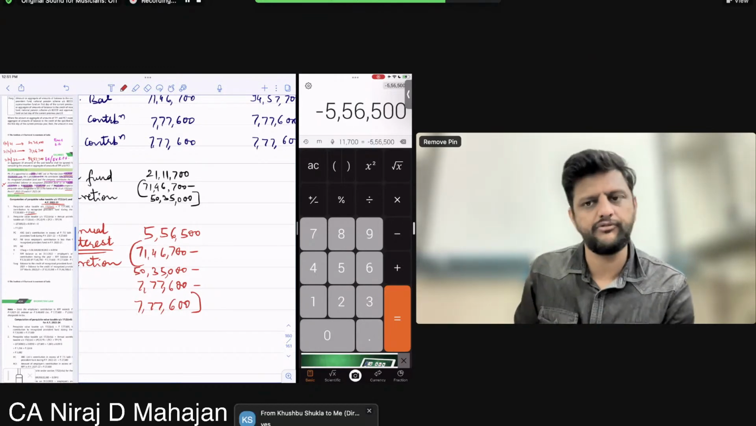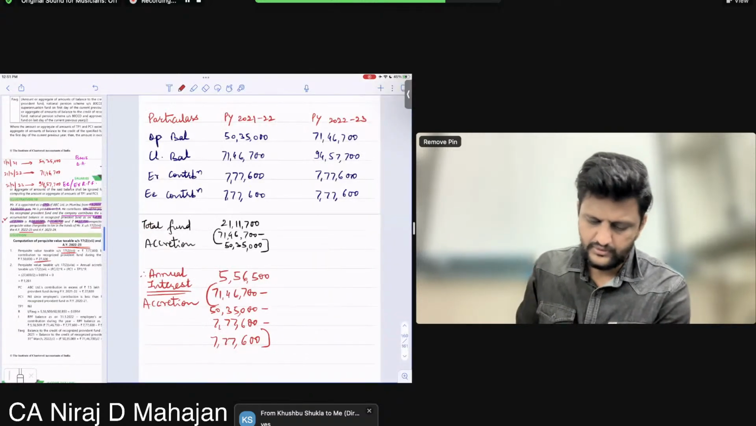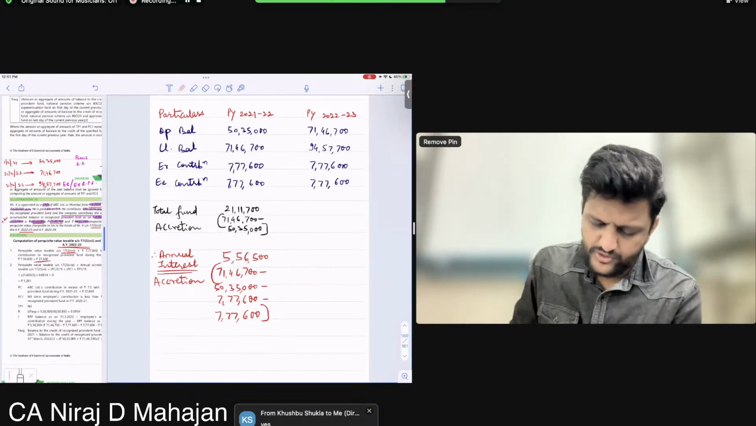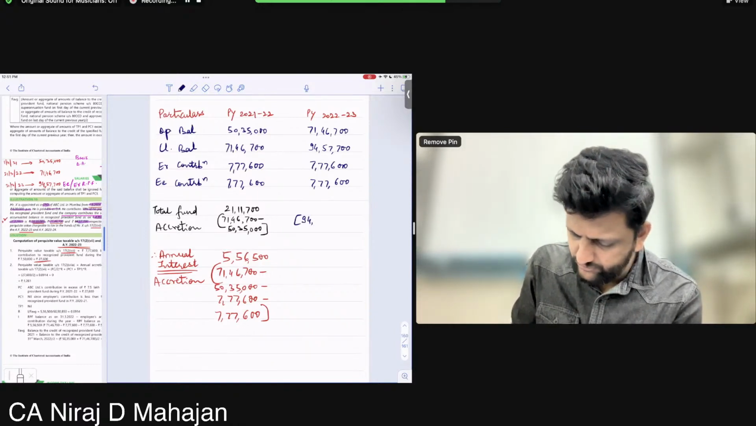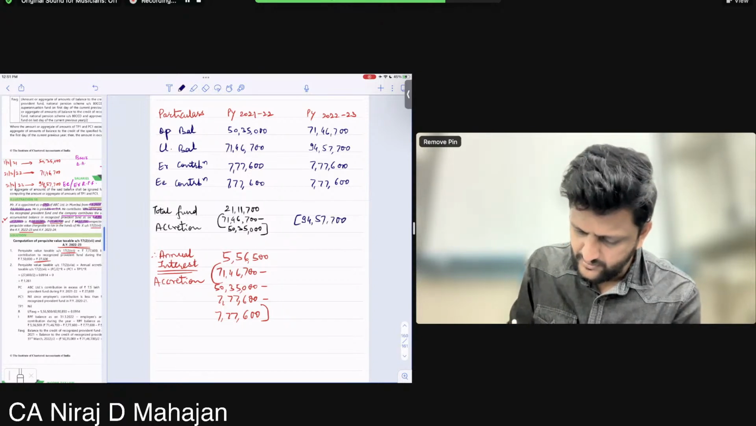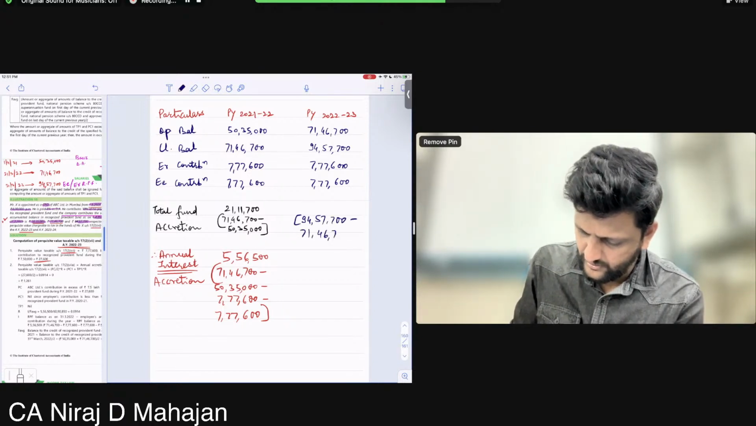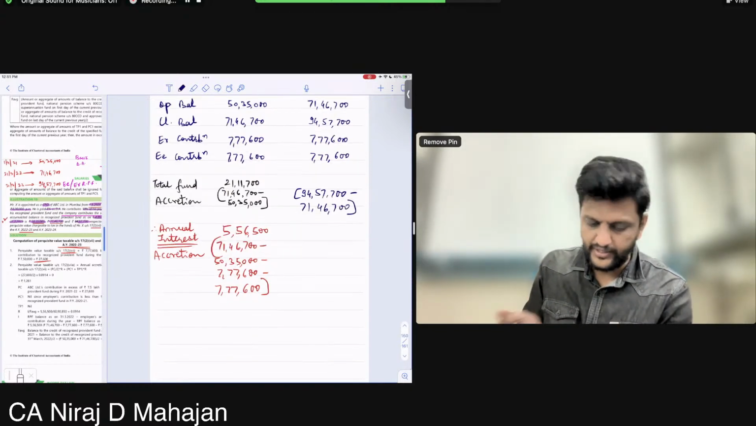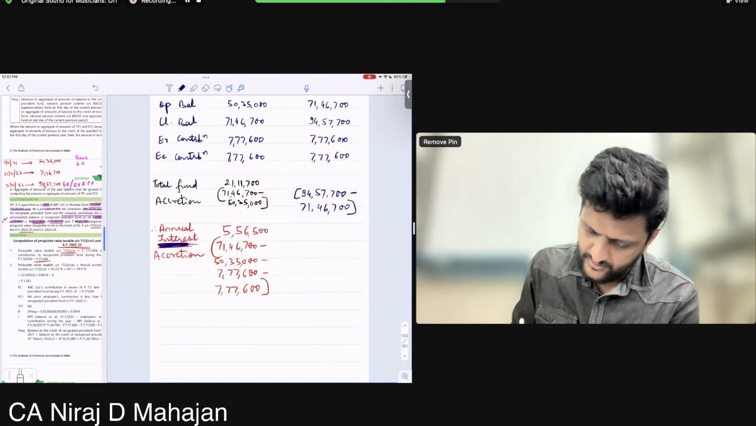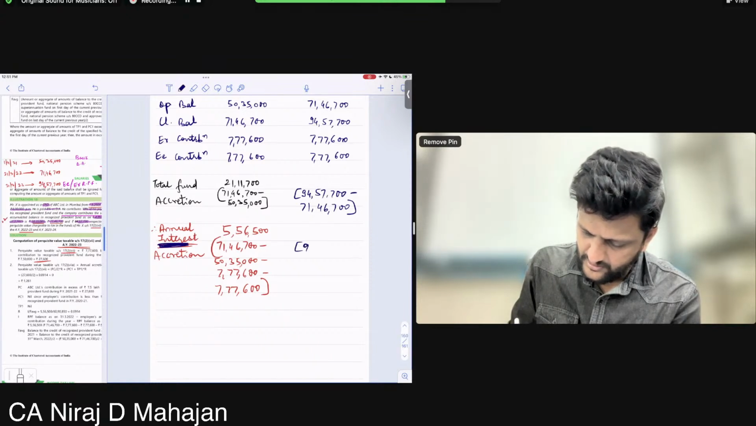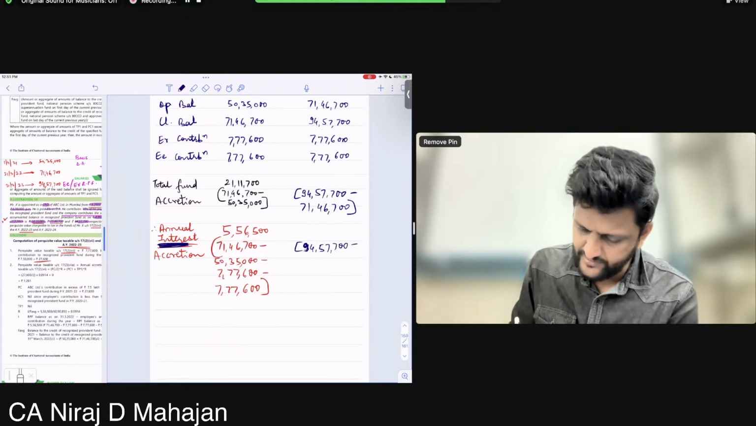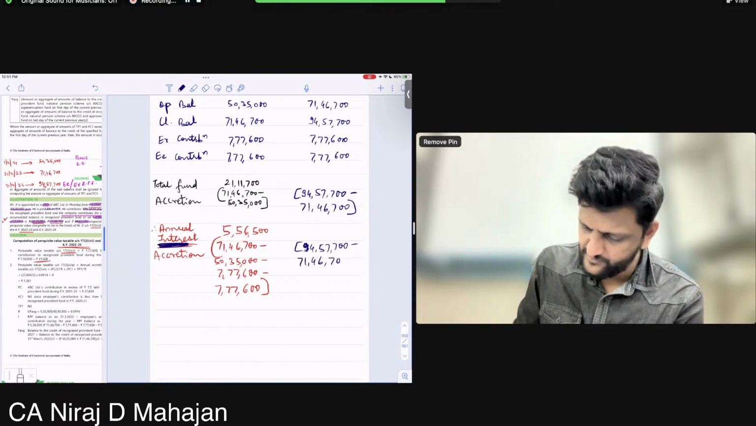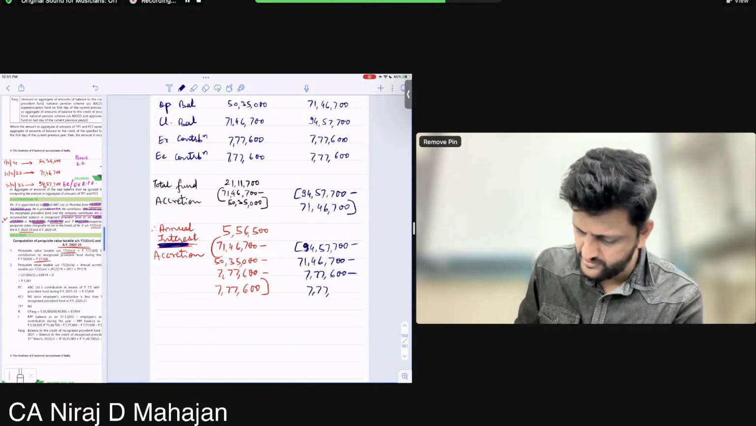Similarly, can you give me interest income for the other year? See, total fund has increased. Closing balance minus opening balance. I am going so much in detail for your clarification. And here you will see, because of interest, how much? Same thing. 9457 700 minus 7146 700 minus 776 600 minus 776 600.